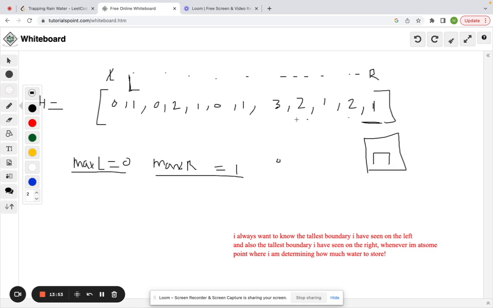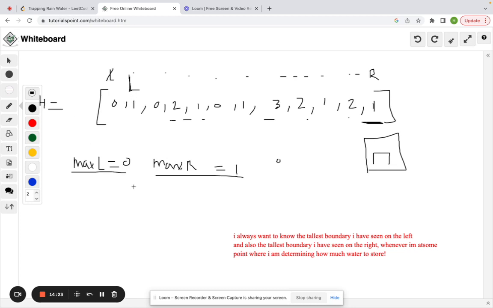Even though there are other boundaries in between, we know that we only move this left pointer if it's less than the max right value. And if it's less, that tells us whatever's at the left value here, we moved it because it was smaller. And we know that that's our minimum value of water that can be stored, because we only moved this because it was smaller. Okay?